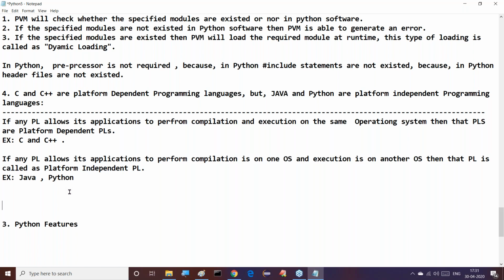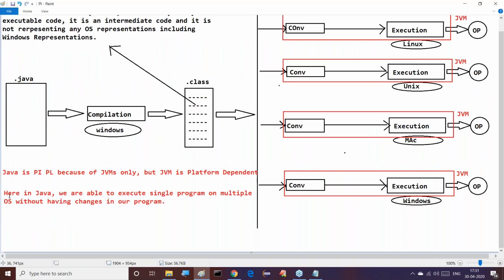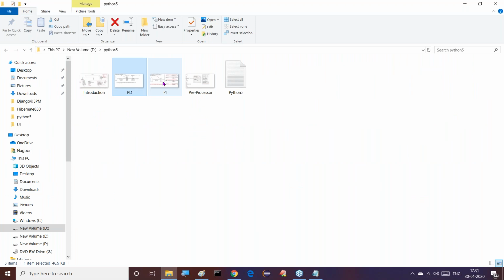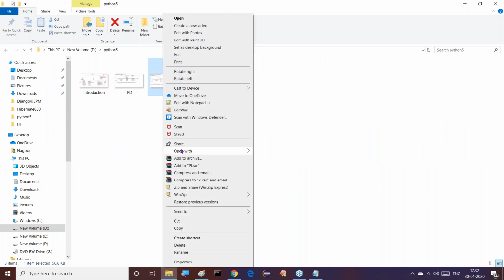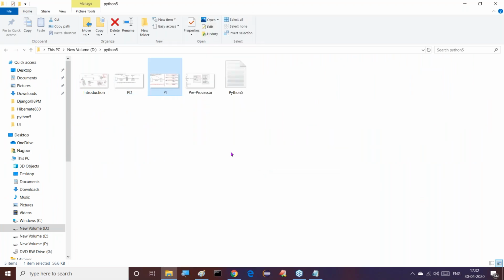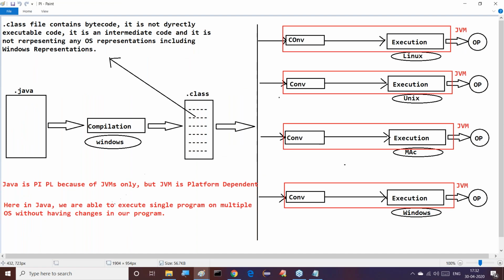Okay, fine. But if compilation is not available, then how can we justify that Python is a platform independent programming language? For that purpose, what is the point I said to you in the definition I gave for platform dependent and platform independent? In the case of platform dependent, if you observe this, this is platform independent.